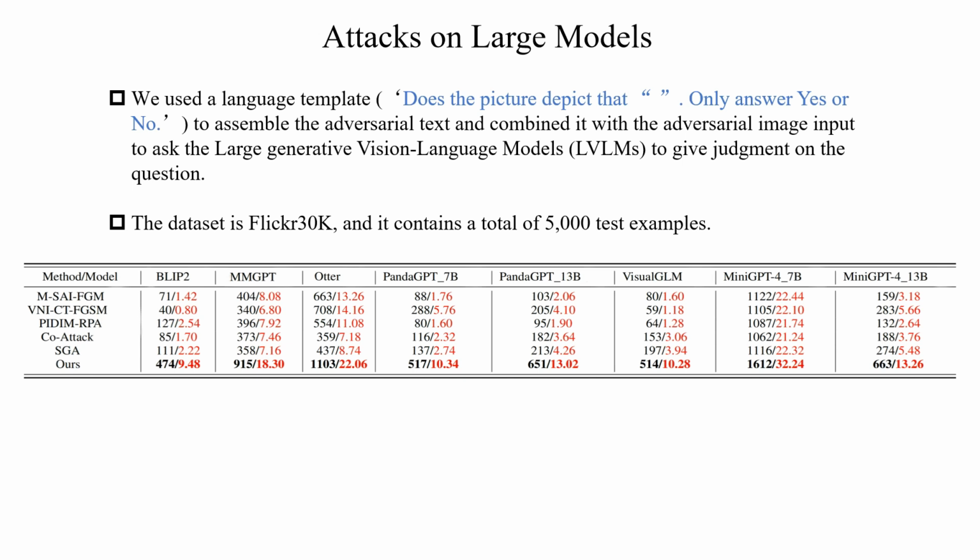We further tested the effectiveness of our proposed TMM on large generative vision language models. We used a language template: Does the picture depict? Only answer yes or no. To assemble adversarial text and combine it with adversarial image inputs, asking the large generative vision language model to make a judgment on the question. The table shows the number of samples for which the model gave incorrect results, with red numbers indicating percentages. Our proposed TMM achieved a higher attack success rate compared to baselines.